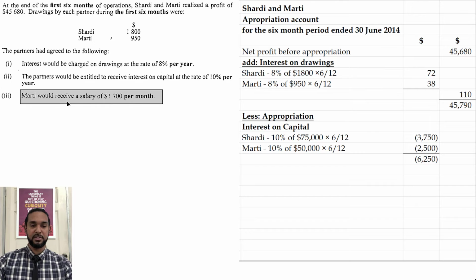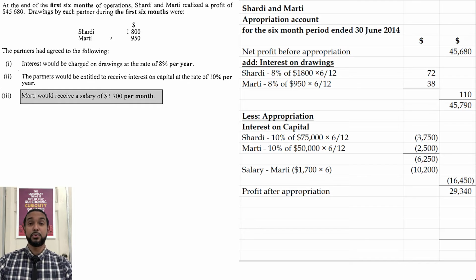Next, we have Marty would receive a salary of 1,700 per month. So across here, we're going to multiply that 1,700 by 6 because again, 1,700 is the salary per month. We're paying for 6. The total appropriations would be 16,450, which we would subtract from the 45,790 to give us 29,340, which we will then share between the partners in their profit sharing ratio.